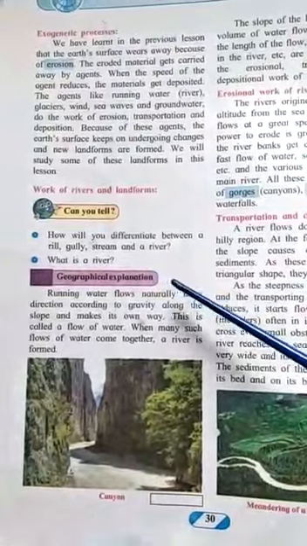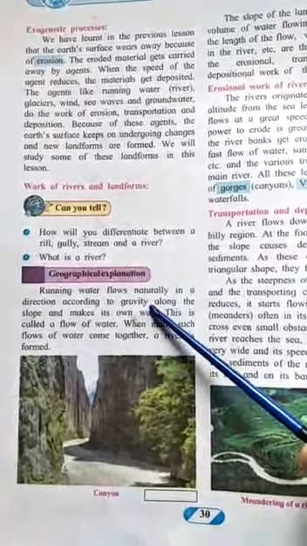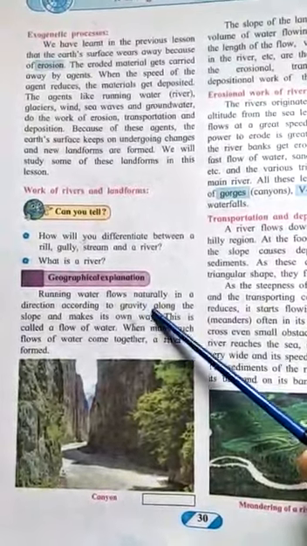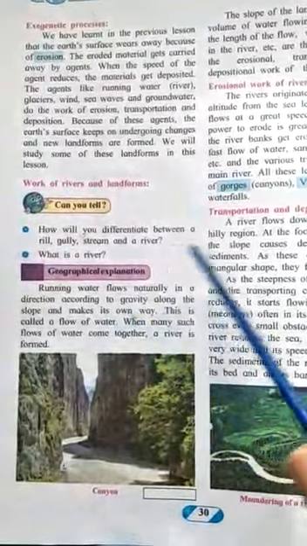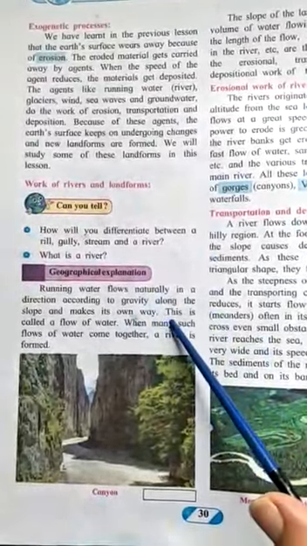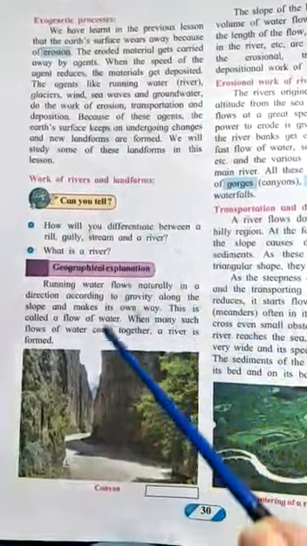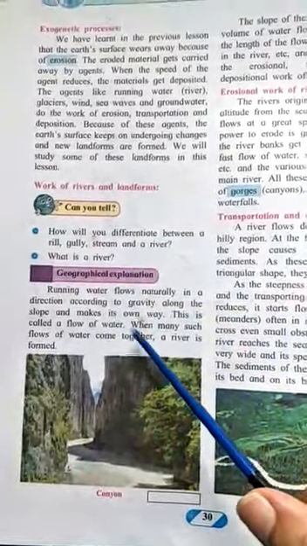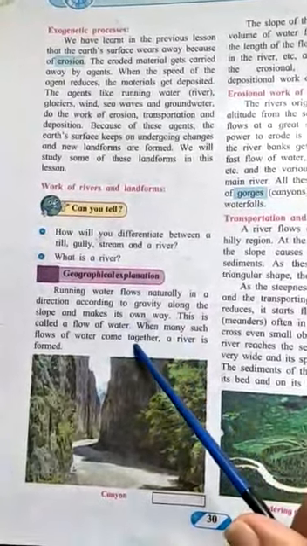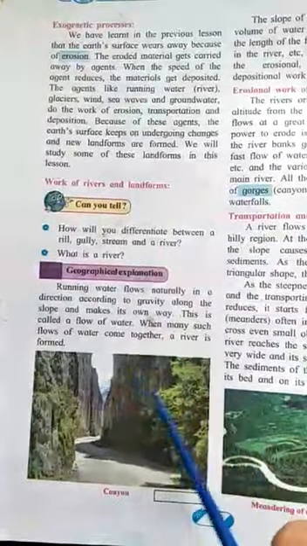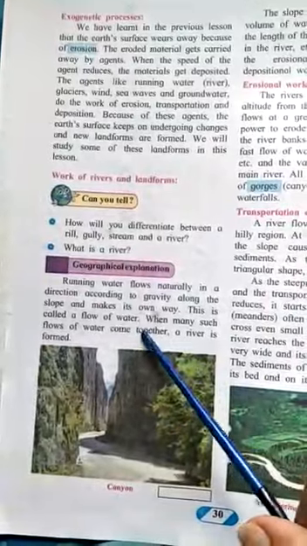Now, we see running water flows naturally in a direction according to gravity. Right, where there is a slope, because of gravity it is flowing in the direction which is naturally made, and it makes its own way. This is called the flow of water. In the direction whichever the water is flowing, that is known as the flow of water. Now, when many such flows of water come together, a river is formed. So, when is a river formed? When many such flows of water join together, it is known as a river.